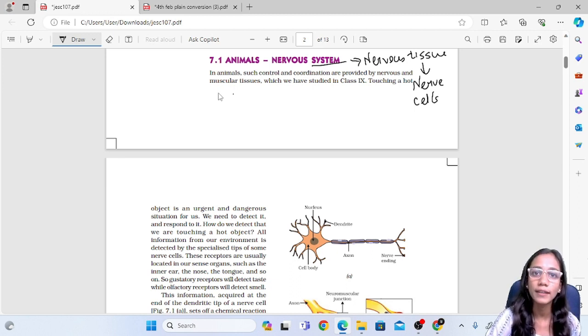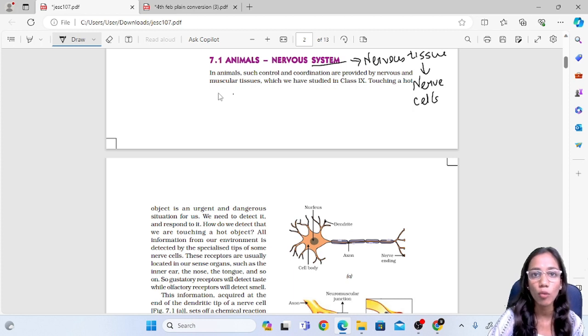Because we are detecting, we are sensing the stimuli. Everything occurring in the environment which makes us react to it is called the stimuli. Any dangerous situation or any situation which affects us is called the stimuli, and we respond to it. That is our response to the stimuli.